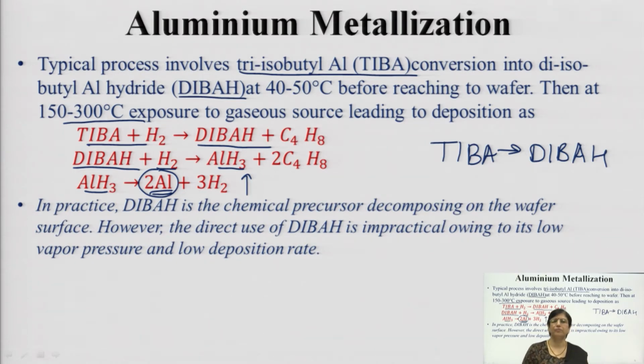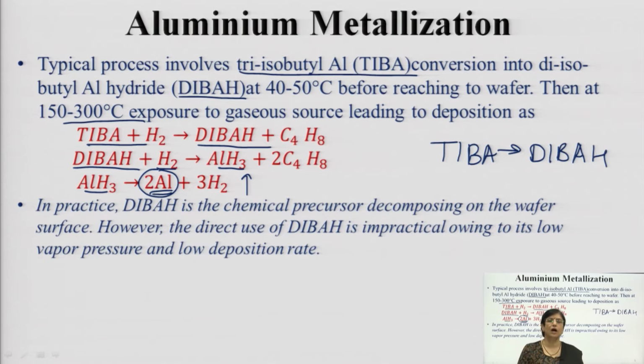In practice, di-isobutyl aluminum hydride is the most common chemical precursor that decomposes onto the wafer surface.